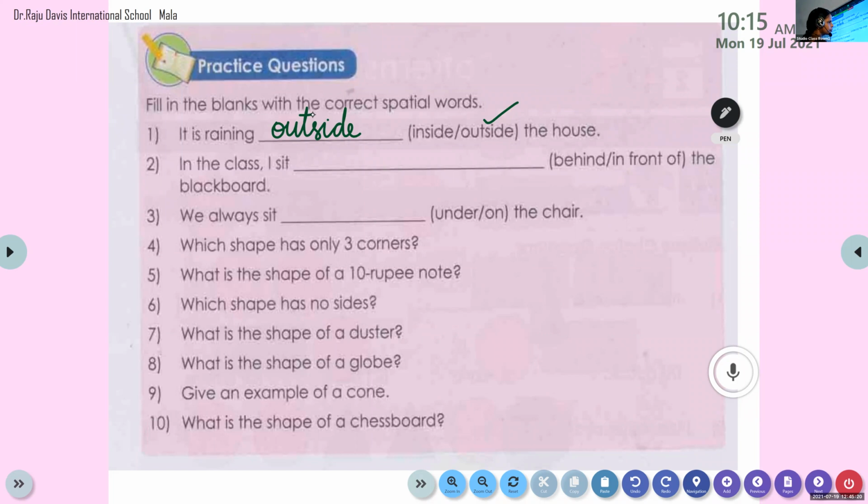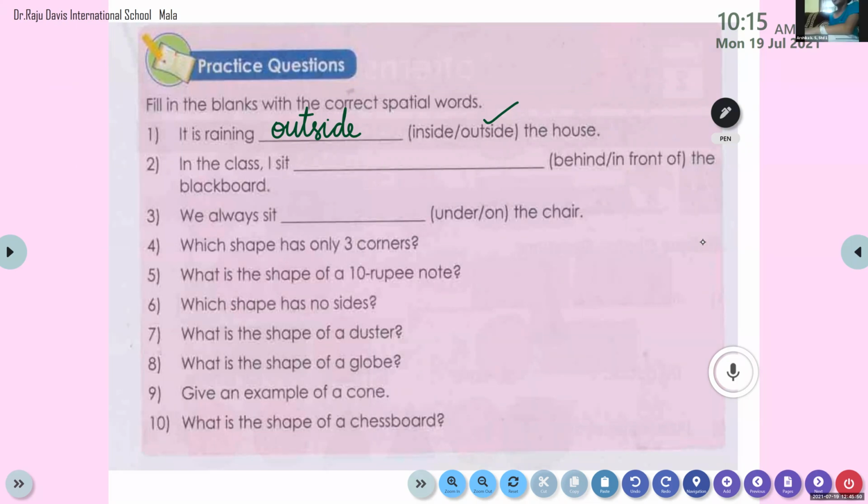The blackboard. Now once again we can read the question. In the class, I sit dash the blackboard. Is it behind the blackboard or in front of the blackboard, Arshika?